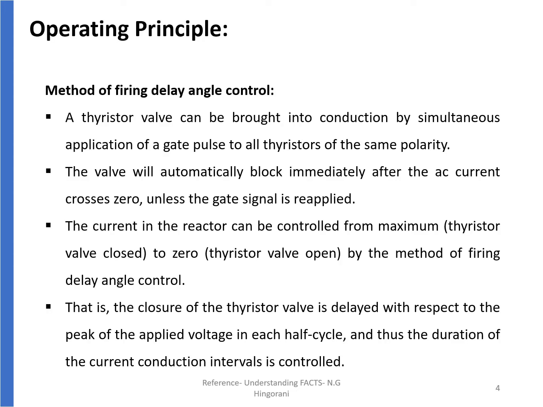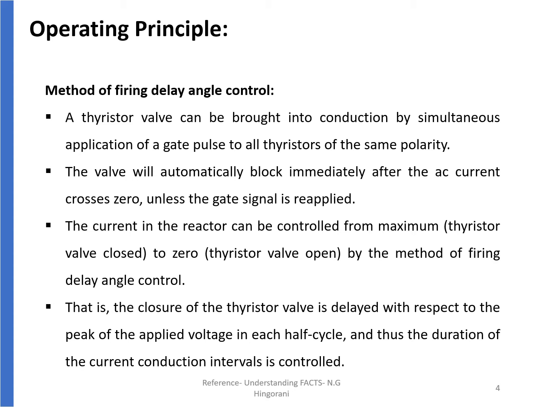Operating principle. Method of firing delay angle control. A thyristor valve can be brought into conduction by simultaneous application of a gate pulse to all thyristors of the same polarity. The valve will automatically block immediately after the AC current crosses zero, unless the gate signal is reapplied.